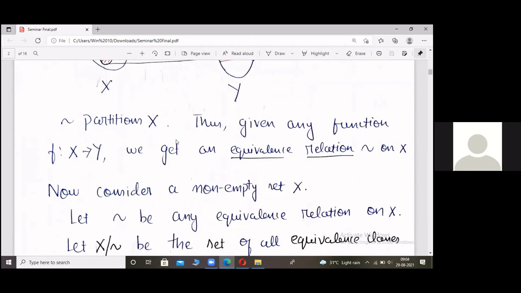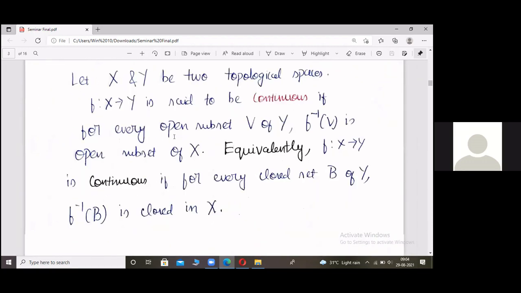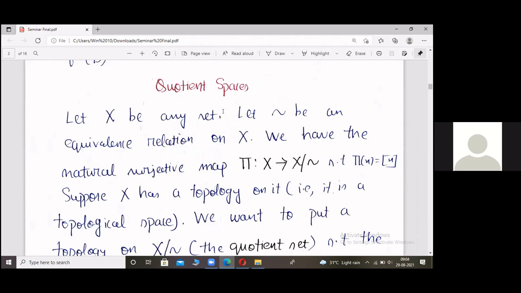Fine. Now we move on to our main topic of today, the quotient spaces. Like we have groups, we can construct quotient groups. Similarly, for topological spaces, we can construct quotient topological spaces. So let X be any set and let tilde be an equivalence relation on X. We have already seen that pi is a natural surjective map from X to X mod tilde, where each element goes to its equivalence class. Now suppose X is a topological space, that is, it has a topology on it.